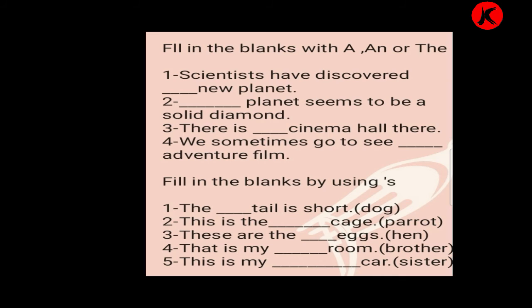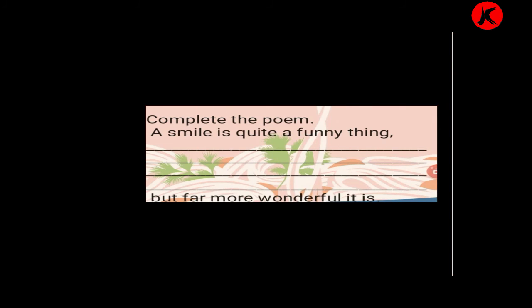So dear children, what you have to do over here is that the words are given in the bracket. So what you have to write over here? D-O-G, dog, and then you just put an apostrophe and S and it becomes dog's, right? Then this is the dash cage. So the word parrot is given, so we write parrot's. So dear children, this is this exercise. Once again we will repeat. The dog's tail. This is the parrot's cage. These are the hen's eggs. That is my brother's room. This is my sister's car. Okay, now we'll go to the next page.